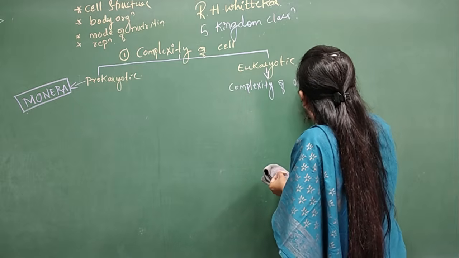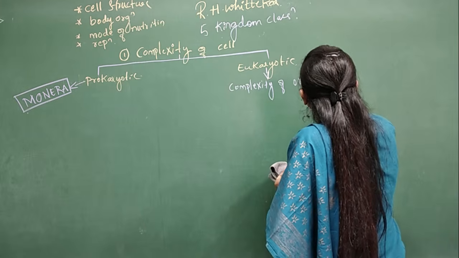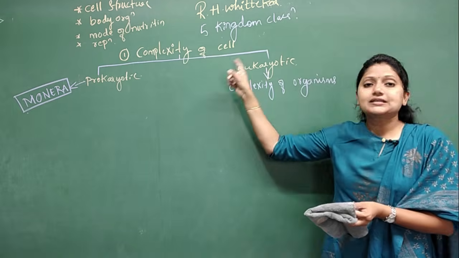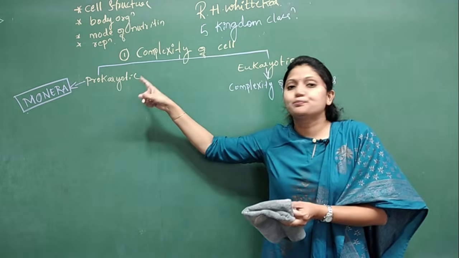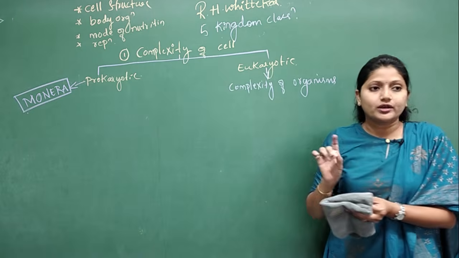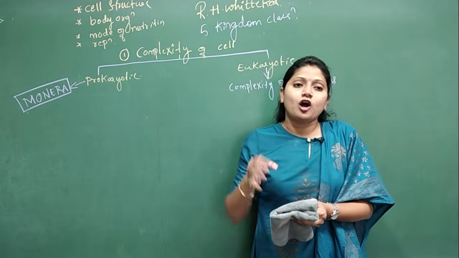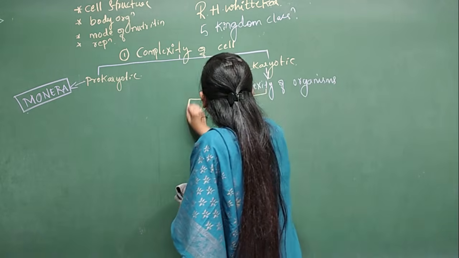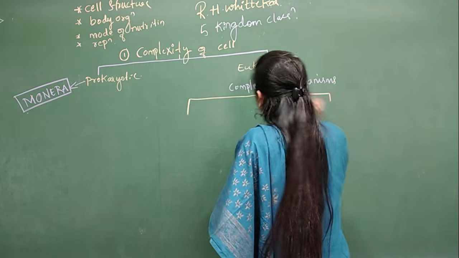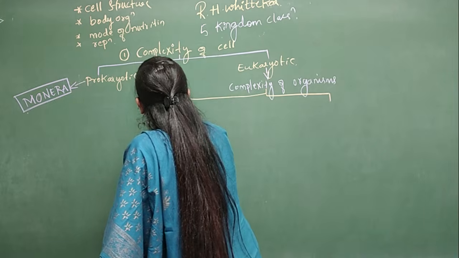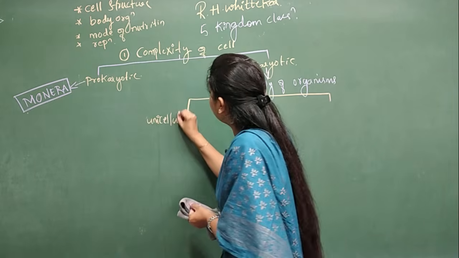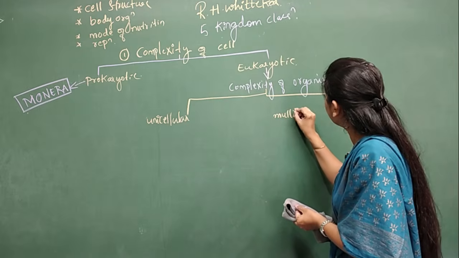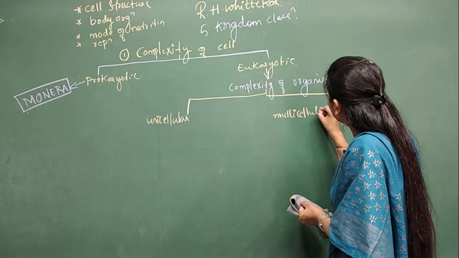Complexity of organisms. All right. So previously we had taken complexity of the cell, that is whether it is a prokaryotic or eukaryotic. So here now we are taking the complexity of the organism, like whether it is unicellular or multicellular.